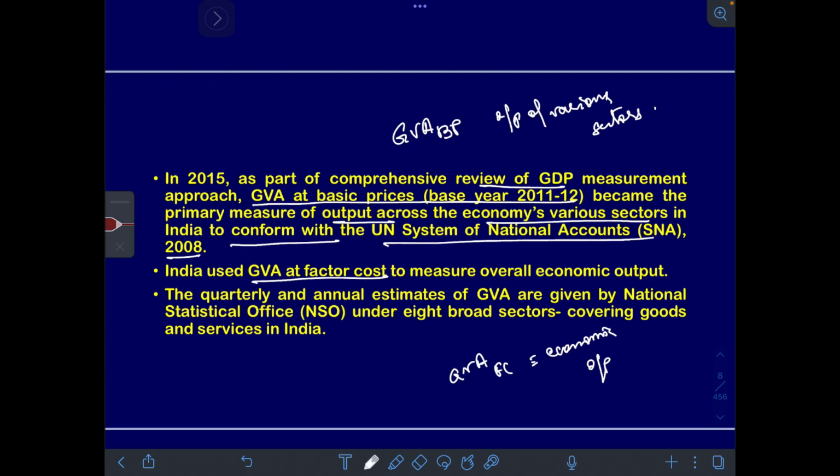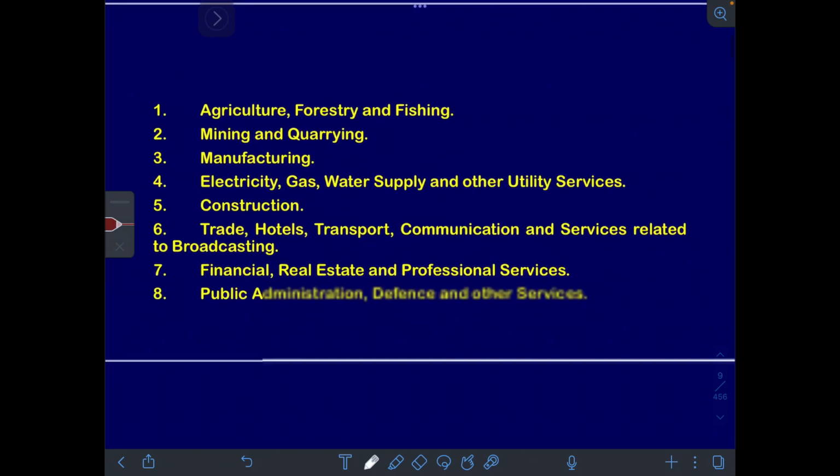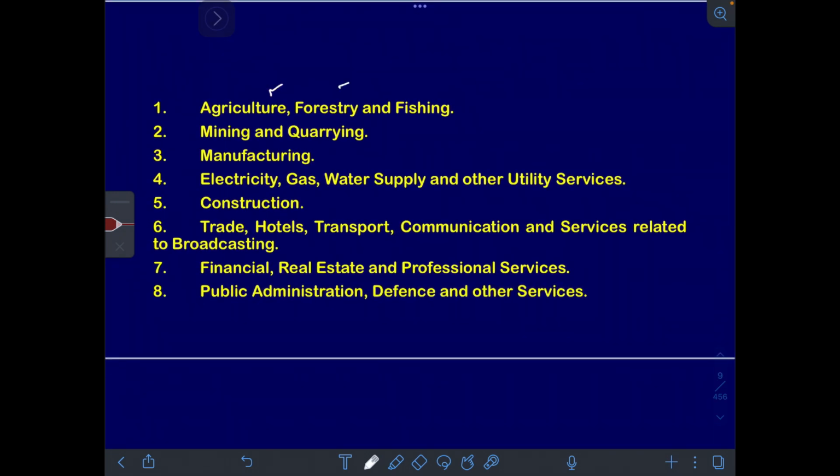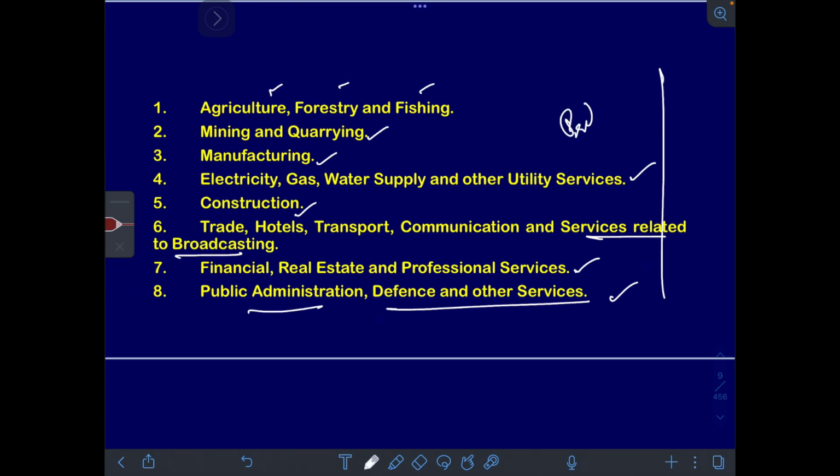Quarterly and annual estimates of GVA are given by the National Statistical Office, which comes under the Ministry of Statistics and Programme Implementation. And this covers eight broad sectors. And which are those eight broad sectors that cover goods and services? Agriculture, forestry, fishing, mining and quarrying, manufacturing, electricity, gas, water supply and other utility services, construction, trade, hotels, transport, communication and services related to broadcasting, financial, real estate and professional services, public administration, defense and other services. Please go through this list. Potential prelims question can come from here.